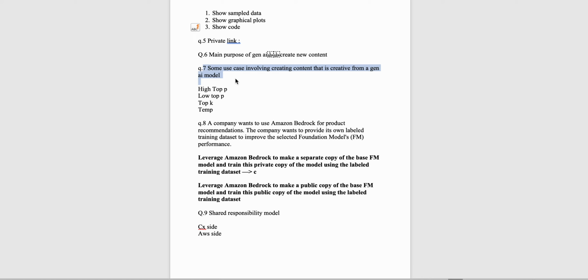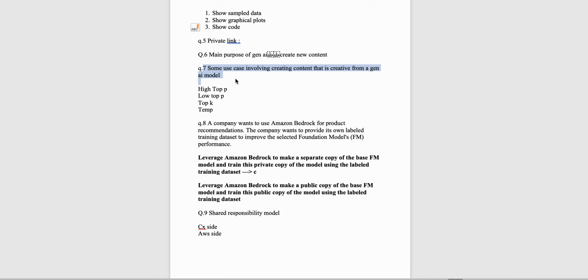So basically top P is like when the model considers, let's say I put top P as 10, so the model considers the top 10% of most probable items to make a decision. So that is nowhere related to generating creative content. Whether we lower the P or raise the P, there would not be an effect. Only the answer would differ based on the most probable percentage of items that the model takes into consideration when making a decision. Similarly, top K will not affect the model in generating creative content.